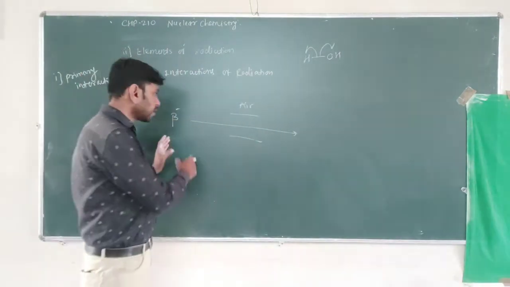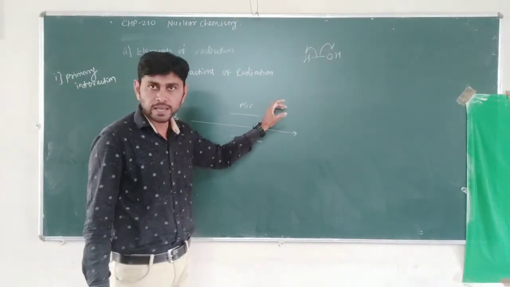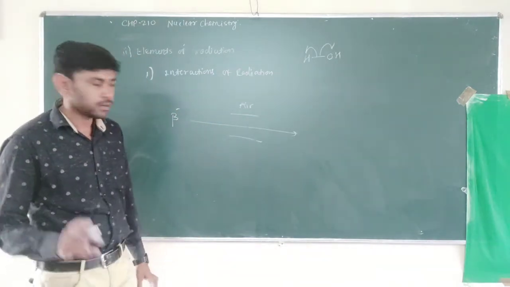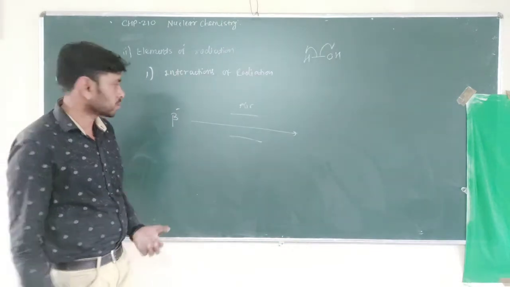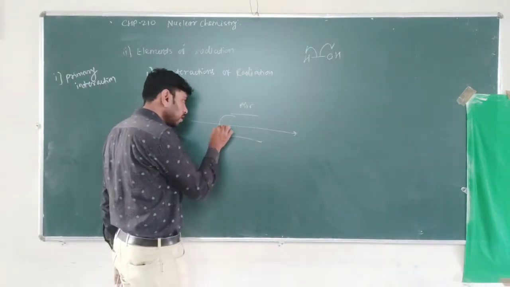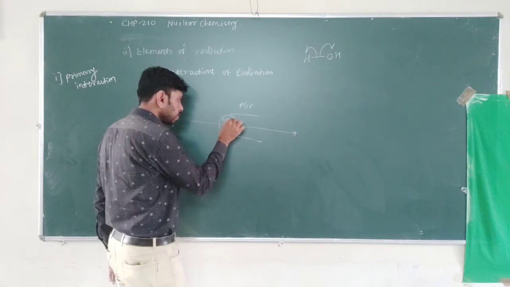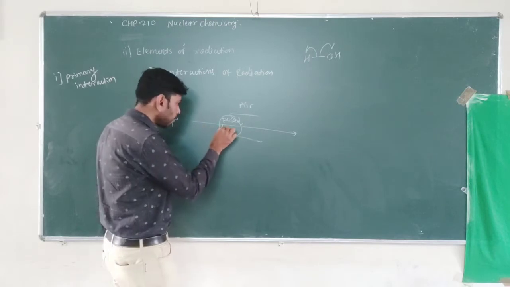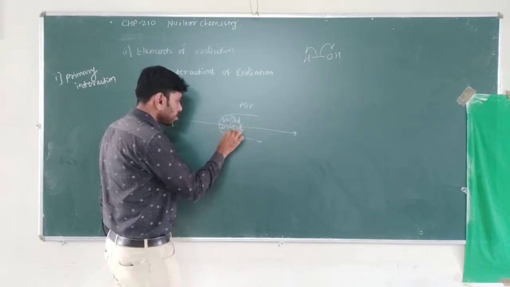When these beta minus particles move through this matter, the first thing that occurs is the primary event. In primary events, excited species form, ionized species form, and radical species form.